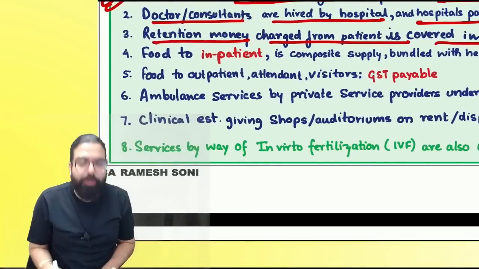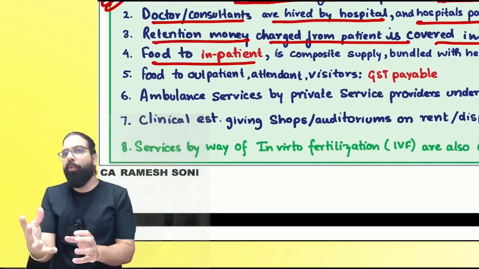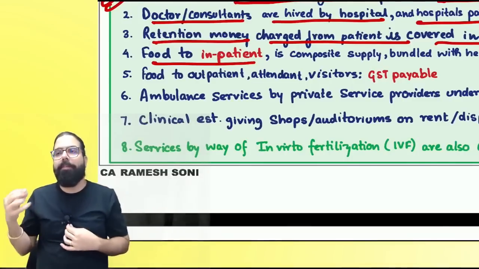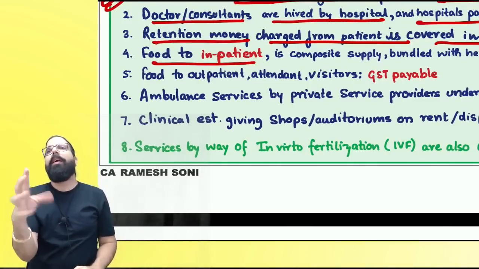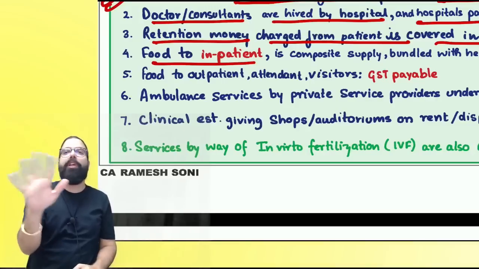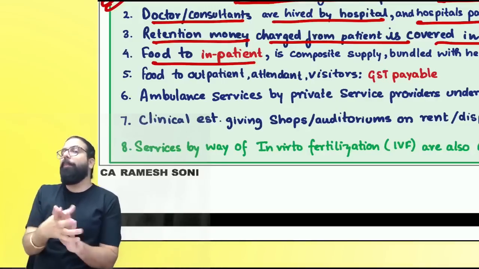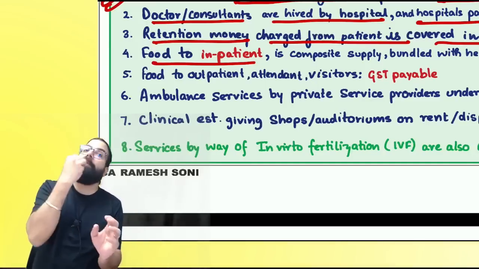The next one, food given to inpatient. Tell me one thing. Do you ever get admitted to a hospital to eat food? So government is saying when a person is admitted in a hospital and food is being given, healthcare is principal, food is not principal over there, and hence it shall be exempted. Now, when one person is admitted in a hospital, relatives will come, friends will come. Their main objective is to eat only.